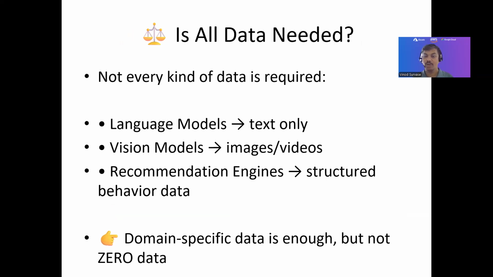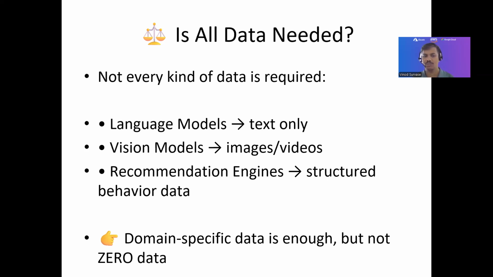Is all data needed for AI, right? So you can understand it this way: what kind of data does AI need to be able to train the models and to respond back? And what type of data is it going to be utilizing for prompting or giving the recommendations or results or whatever we ask in our prompts? So language models would be trained on text-only data.